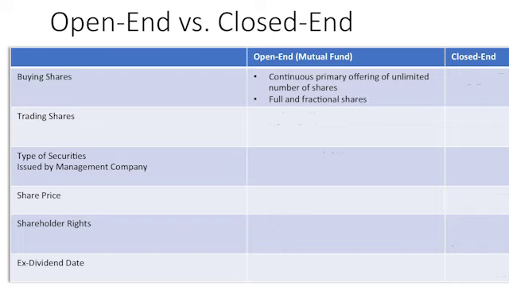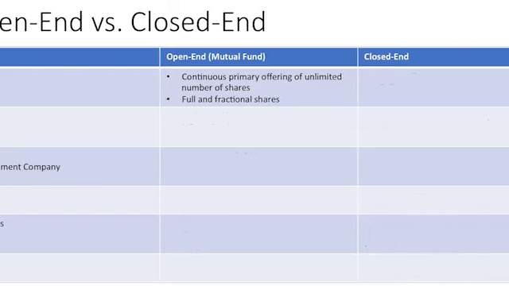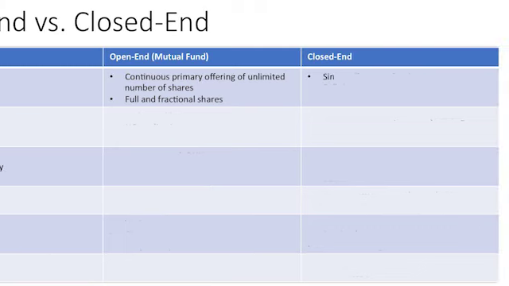What about a closed-end company? Well, a closed-end company is going to have a single offering of a fixed number of shares. A single offering of a fixed number of shares. So if I buy closed-end shares on the new offering, I'm buying into a group of a fixed number of shares, and I can only buy full shares.